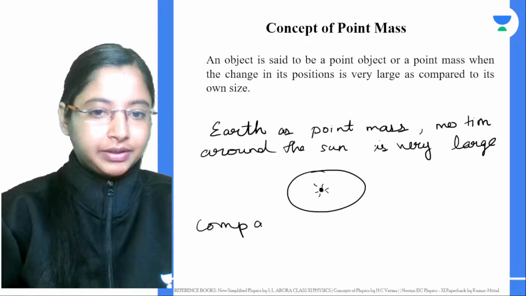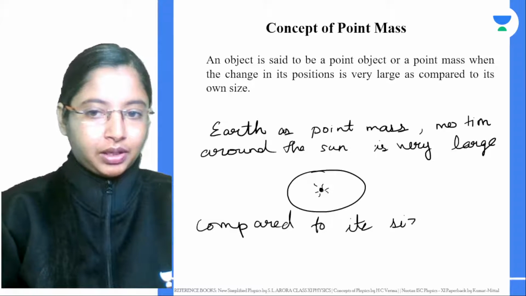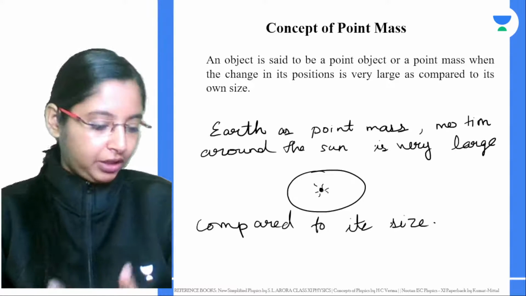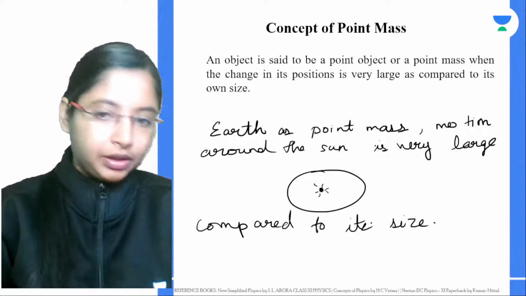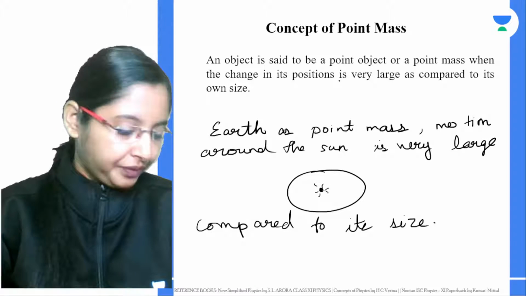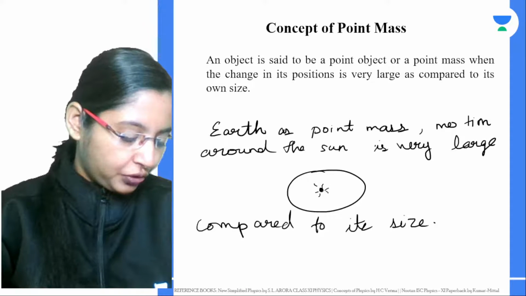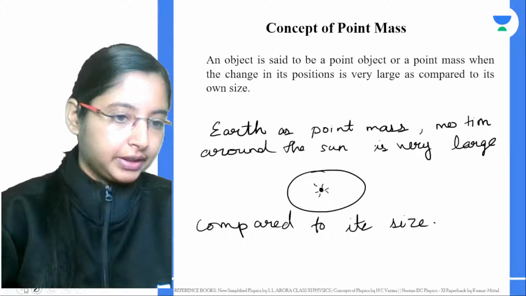Compared to its size. Okay, such an object we basically call a point mass. Akshay is saying motion of Earth around sun. That is correct. All right.